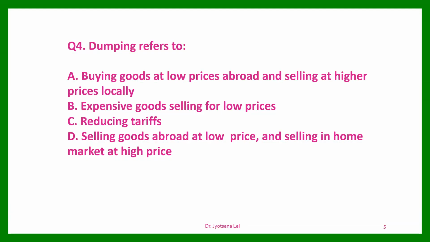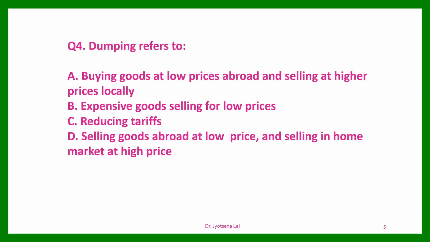Question number 4. Dumping refers to. What is dumping? You must have studied this term in your microeconomics as well. Dumping is a kind of price discrimination practice. Options given here: A. Buying goods at low prices abroad and selling at higher prices locally. B. Expensive goods selling for low prices. C. Reducing tariffs.